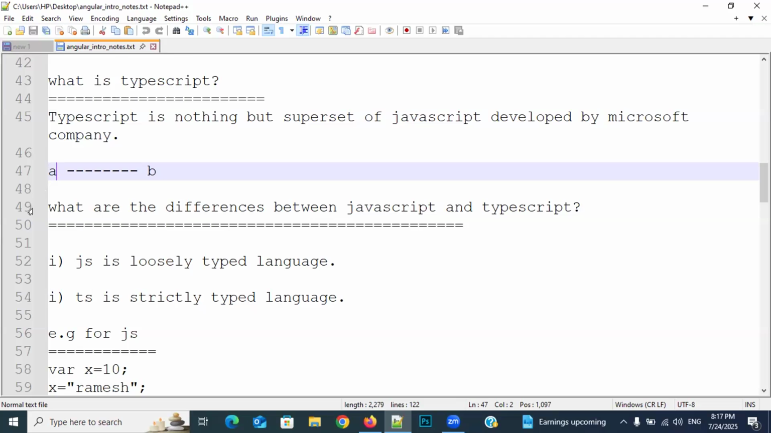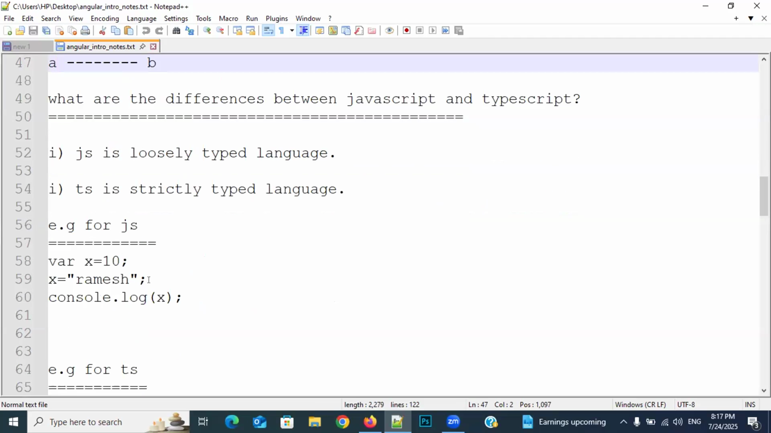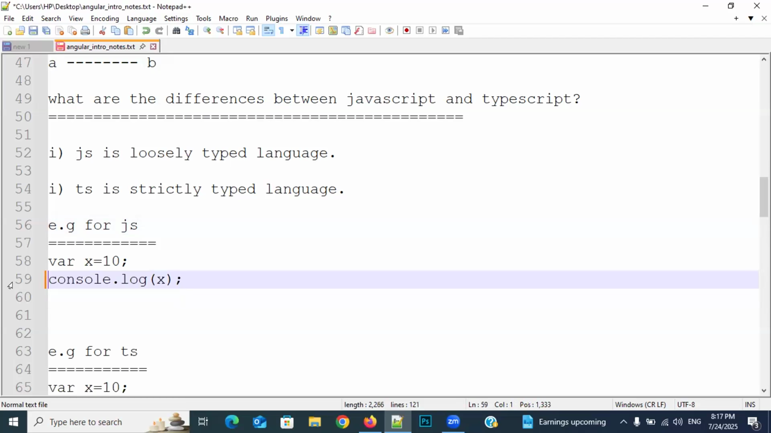For example, observe here. Now I am writing an example for JS, the example for JavaScript. I am writing var x = 10. What is the variable? var x = 10.